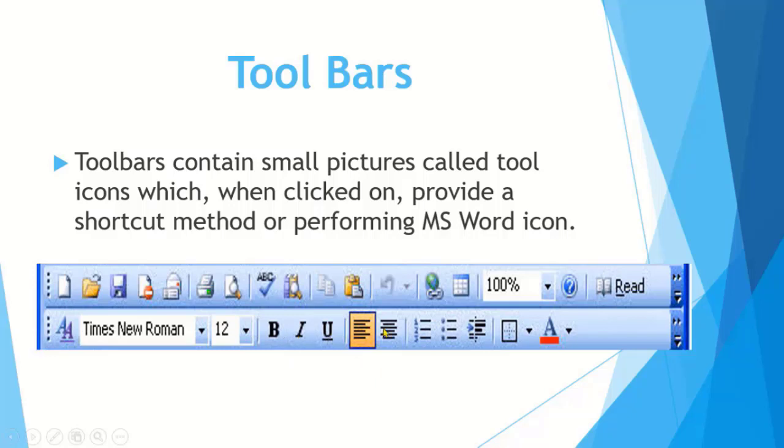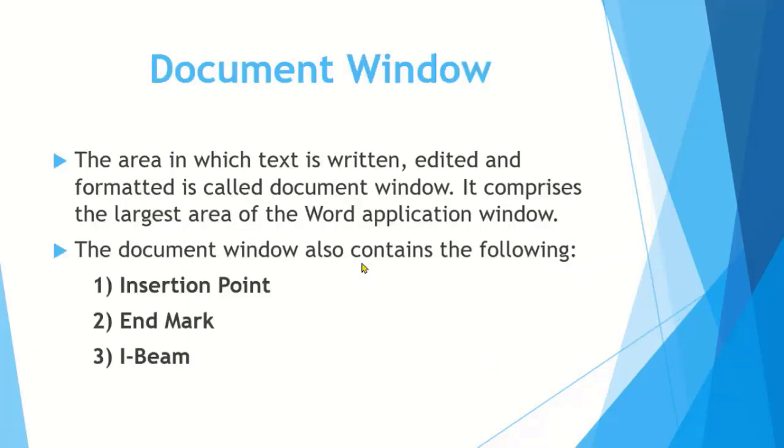Different alignment options are available on this formatting toolbar. You can apply bullets and numbering. You can apply color to your text. You can also draw tables by using this formatting toolbar. We will discuss these toolbars in detail in our next lesson.